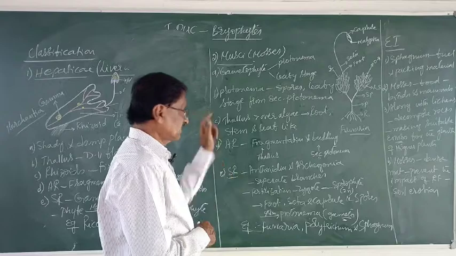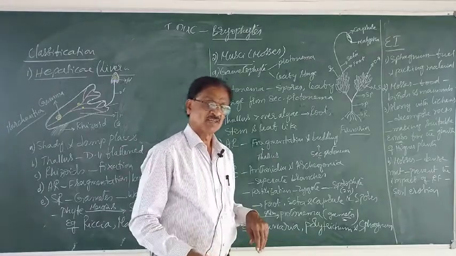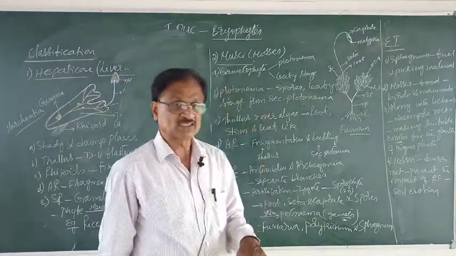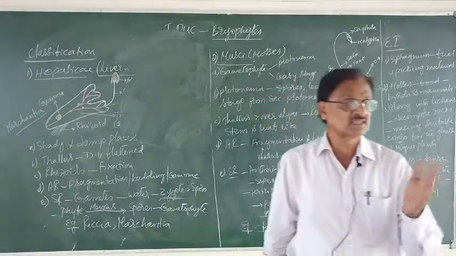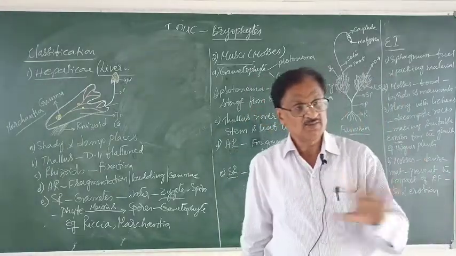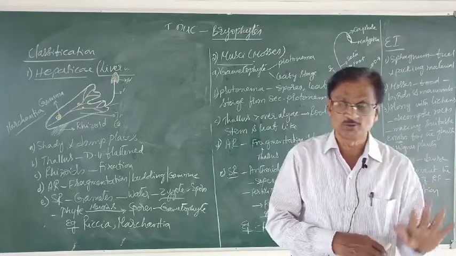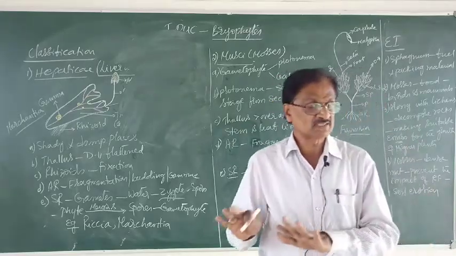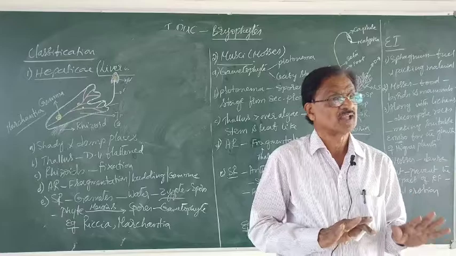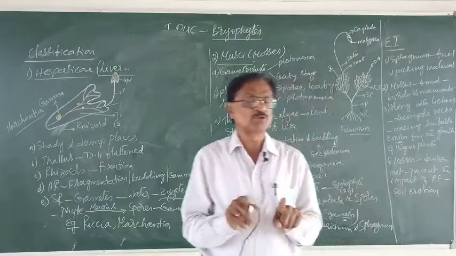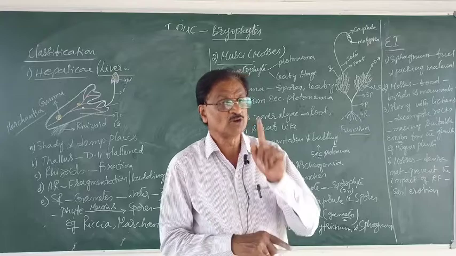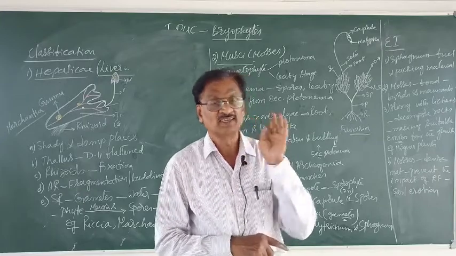The next, sexual reproduction. Remember, here the sex organs, as it is a bryophyte, naturally the sex organs are what? The female sex organ is archegonium and the male sex organ is the antheridium. The archegonium produces what? Only one egg.